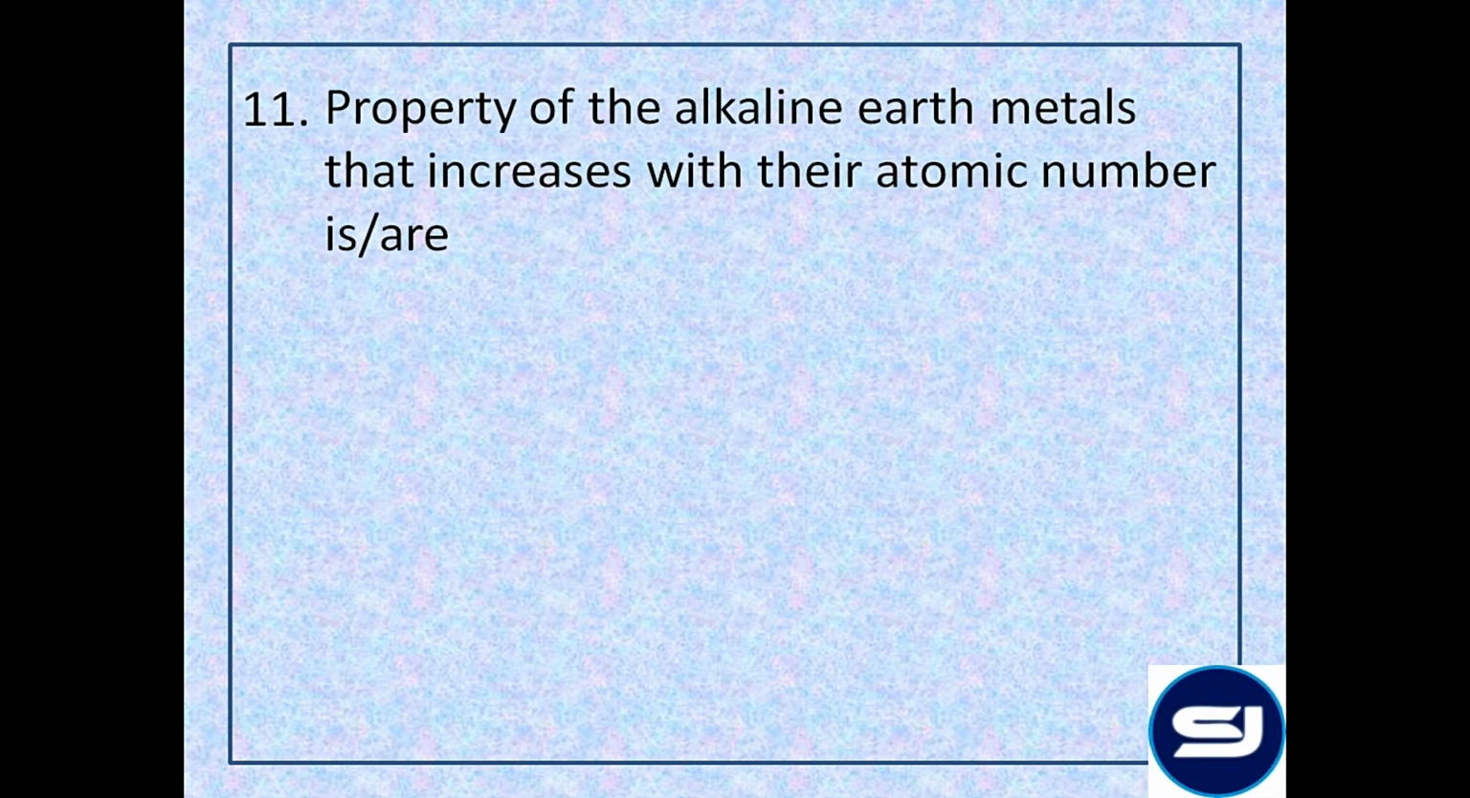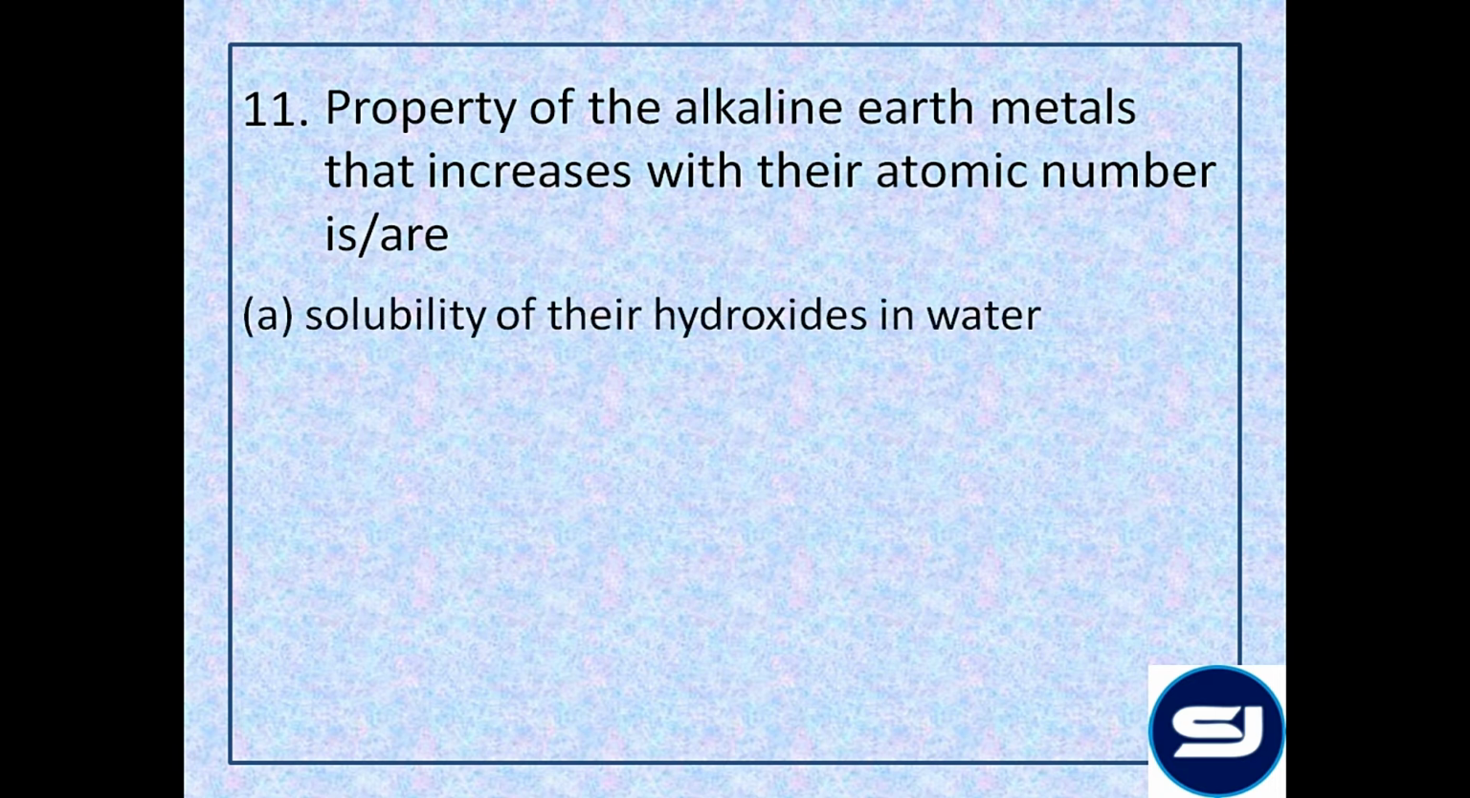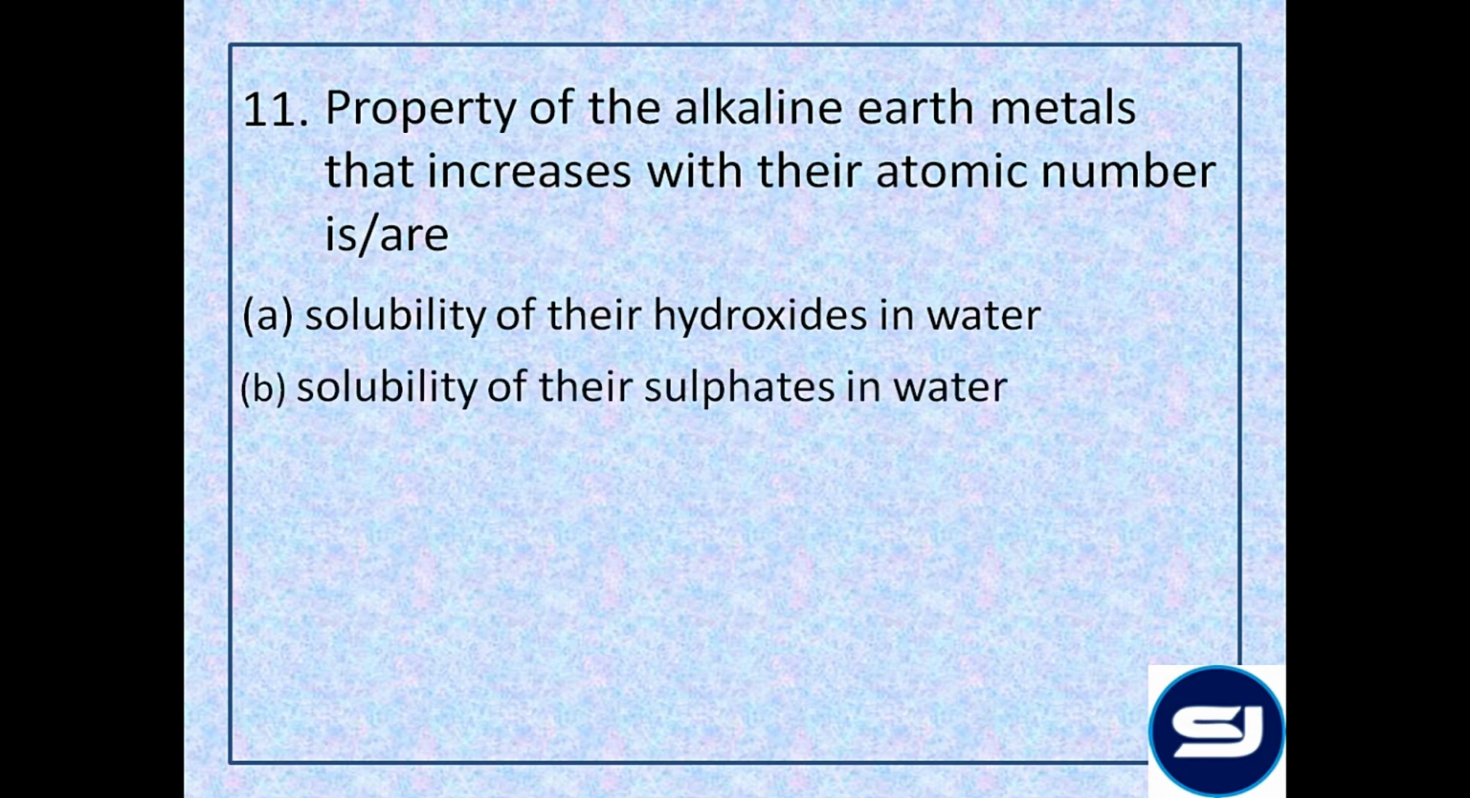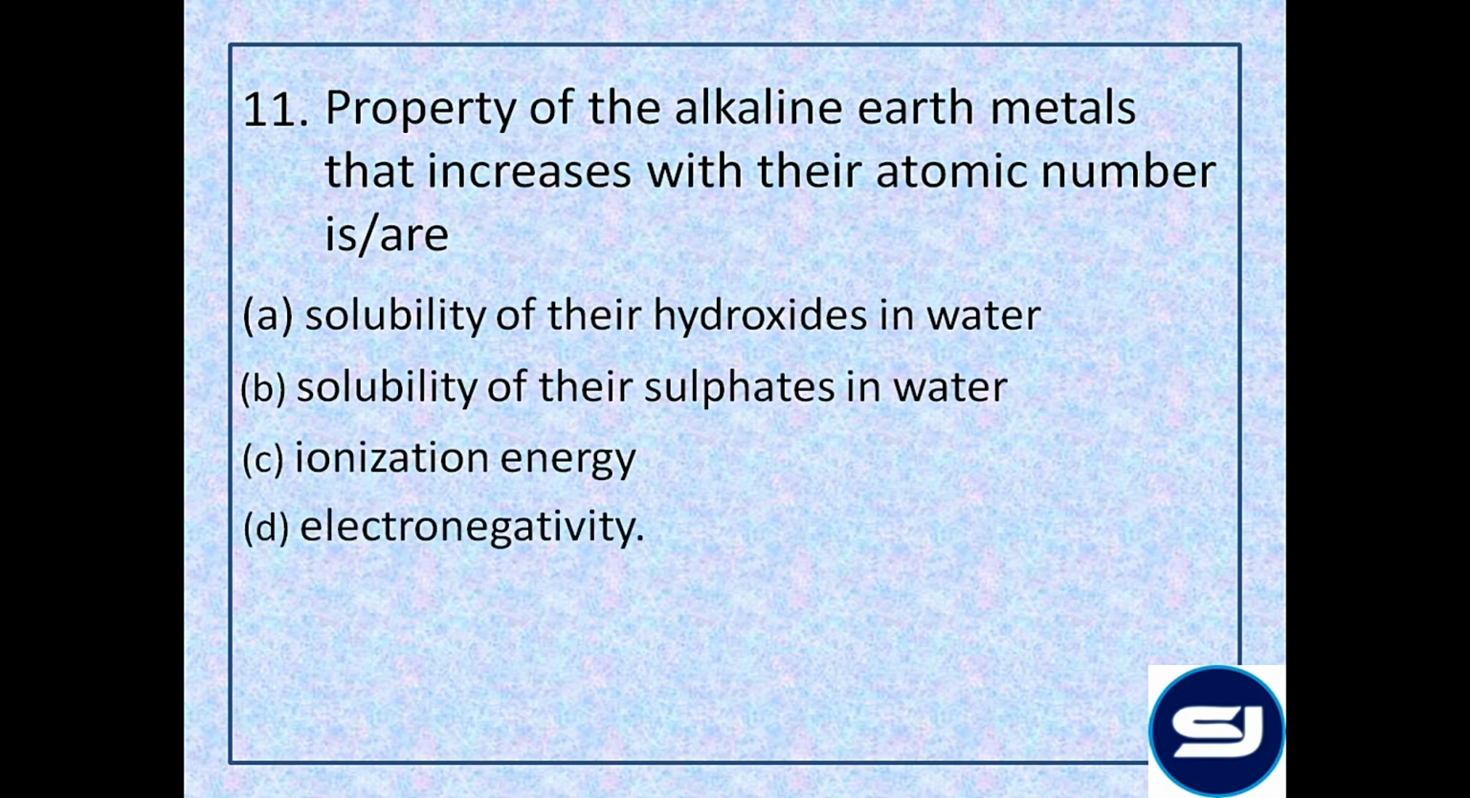Property of the alkaline earth metals that increases with their atomic number is: solubility of their hydroxides in water, solubility of their sulfates in water, ionization enthalpy, and electronegativity. Now, if we talk about solubility of metallic salts, there is a simple statement to remember: solubility of all salts except halides and hydroxides goes on decreasing from top to bottom for s-block elements.